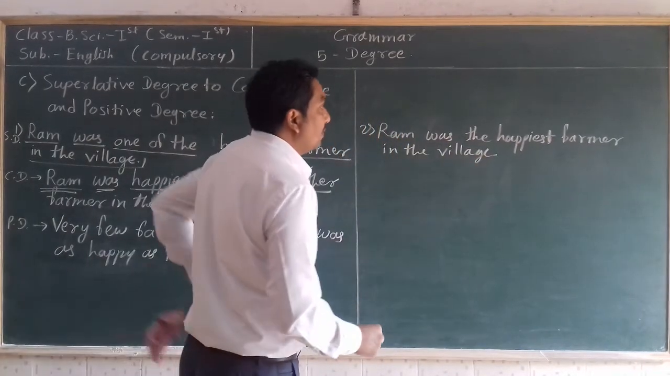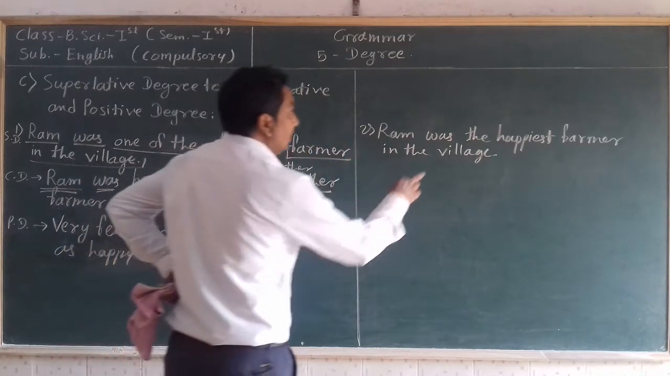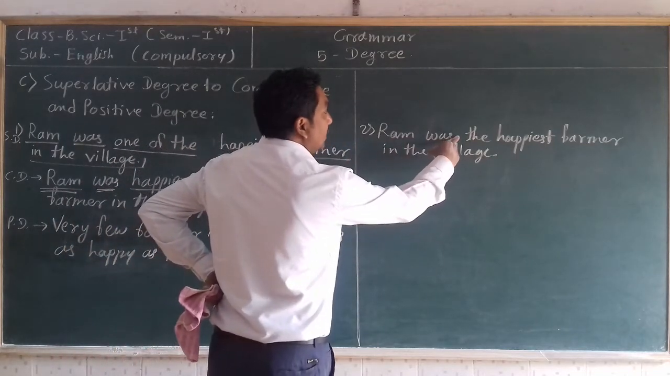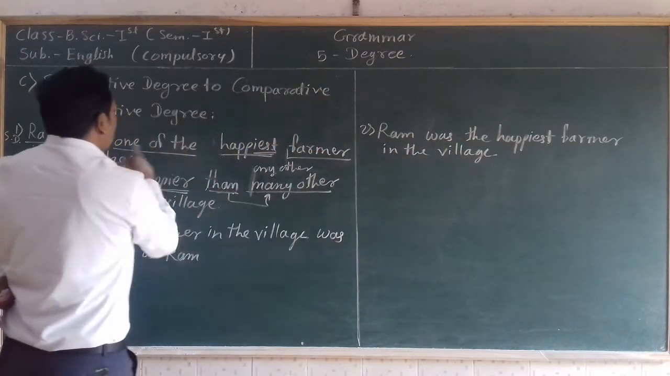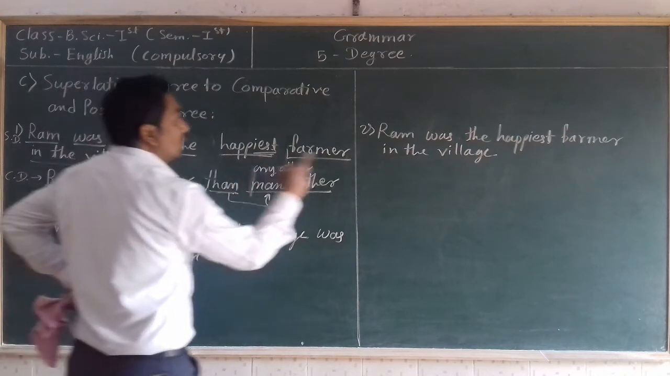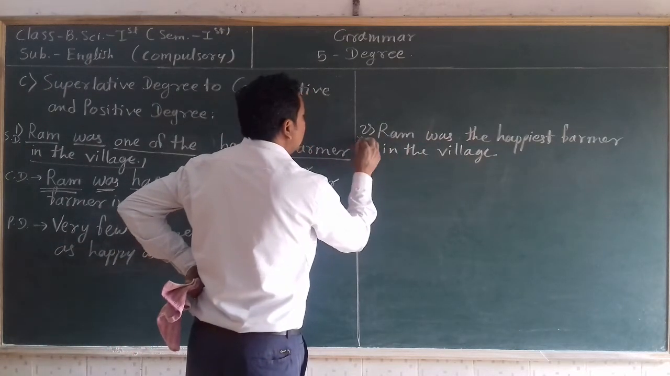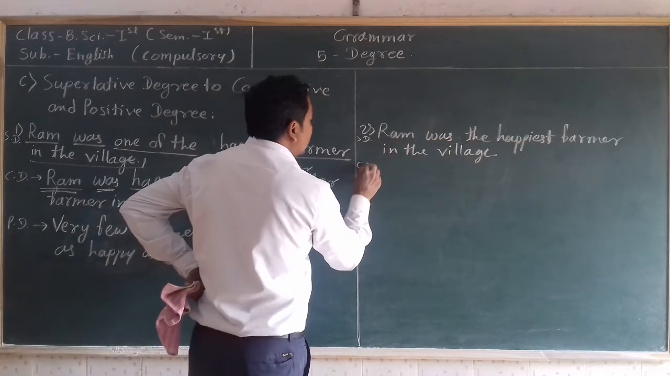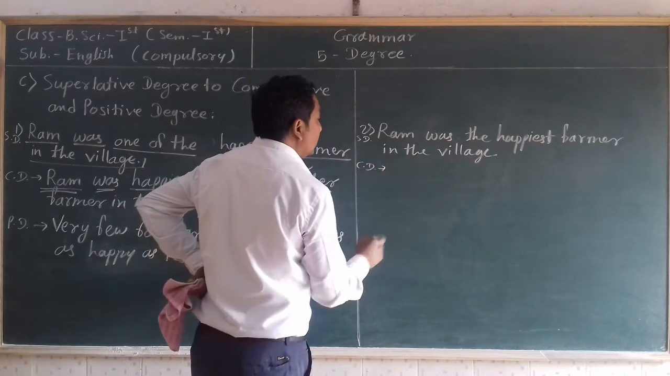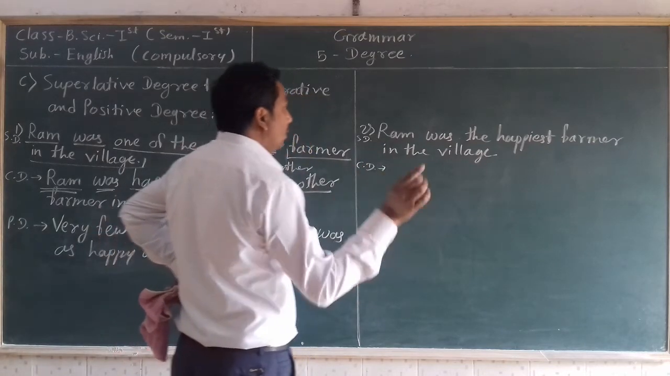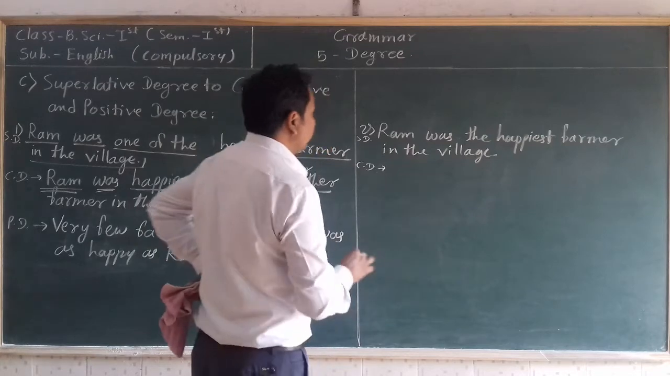Ram was the happiest farmer in the village. In this sentence, the phrase "one of the" is not given. This phrase is not used in this superlative degree. So how can we transform this superlative degree sentence into a comparative degree sentence? Look here. All the rules are the same.